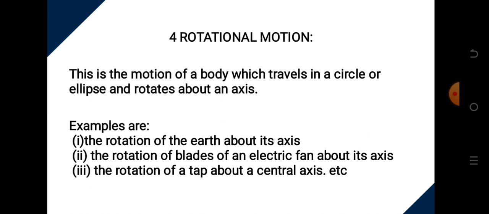And number 2, rotation of the blade of the fan about its axis. When you see the blade of the fan rotating, it rotates about the rod, the axis of rotation. Then number 3, the rotation of a tap about the central axis. If you want to open the tap, you rotate it but about a central point. So that's an example of rotational motion.